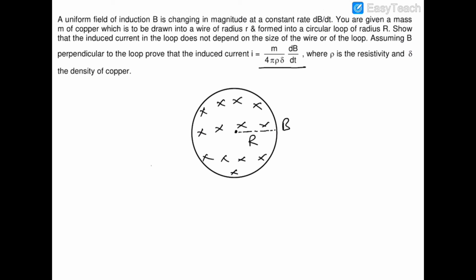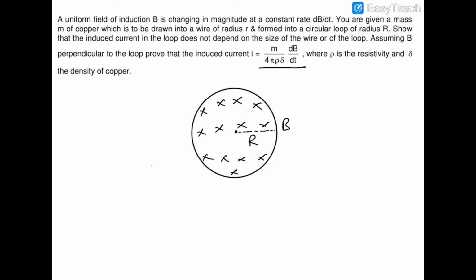We have to prove that the current induced in this loop due to this time dependent magnetic field will be this one, and these are all the variables given in the question itself.